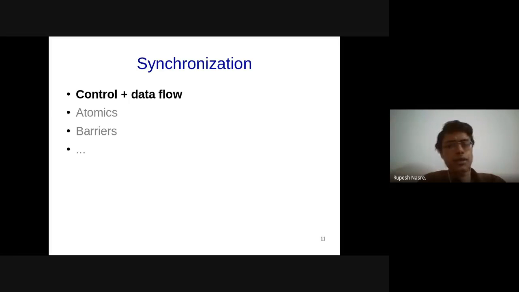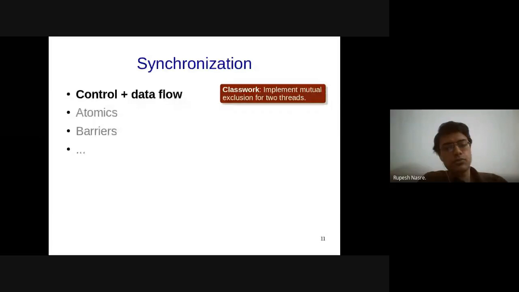So let's go back to our example of using a flag to coordinate across two threads. That particular example allowed us to synchronize across two threads, and we ensured that there is mutual exclusion. But there was still some problem with that code. For example, one thread was possibly going into an infinite loop, right? So we definitely do not want that. And we would like to have the two threads executing, let's say, S1 in thread 1 and S2 in thread 2. Both of these threads should be able to execute their statements S1 and S2 in a mutually exclusive manner.